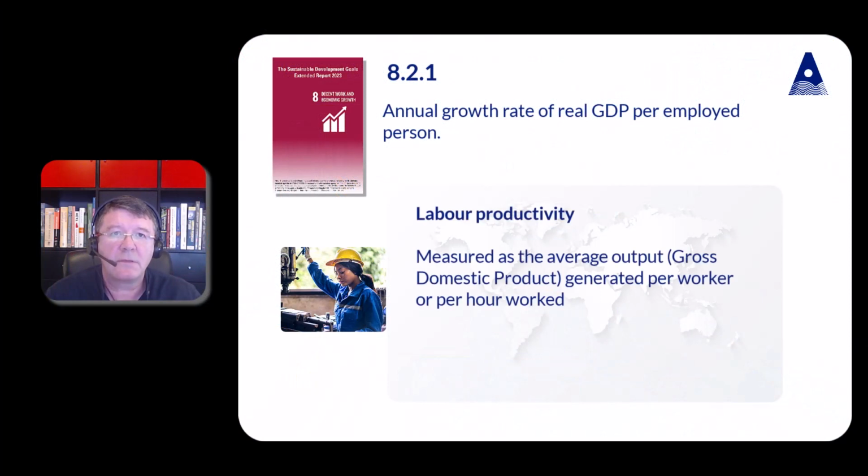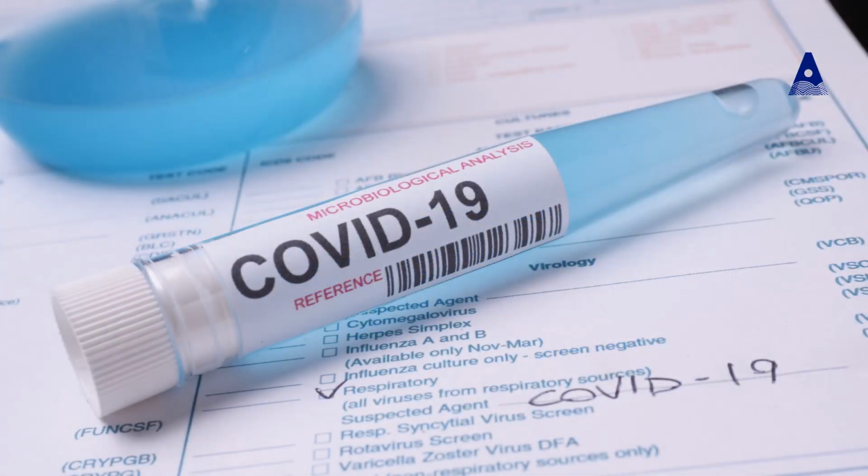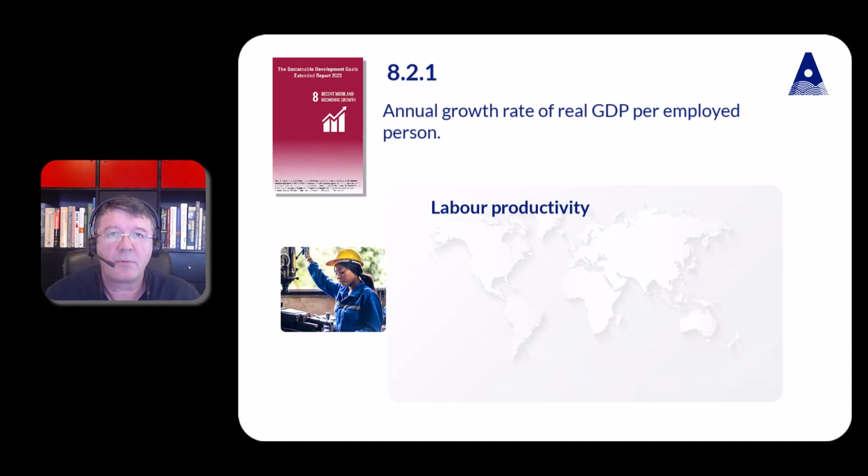Labour productivity, measured as the average output (GDP) generated per worker or per hour worked, is a key indicator of the efficiency of a country's economy and labour market. In 2020, the COVID-19 pandemic led to sharp declines in both output and employment, with global output declining for the first time since 2009.